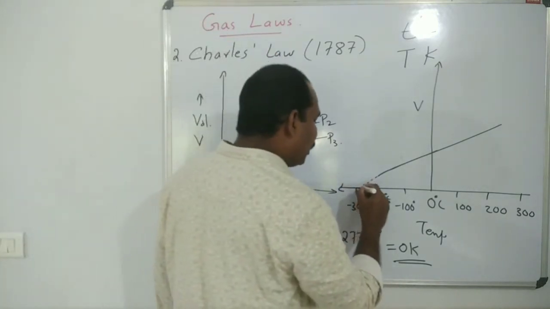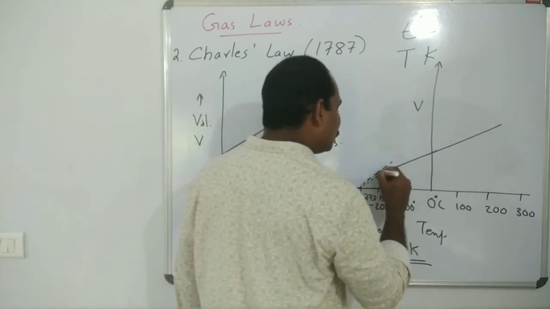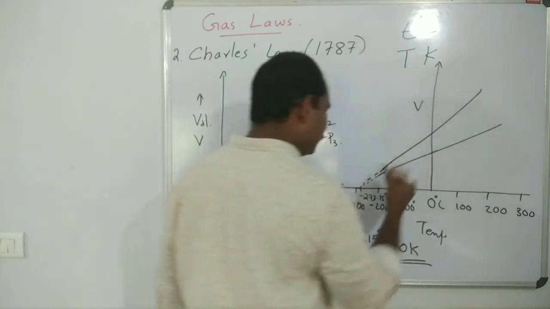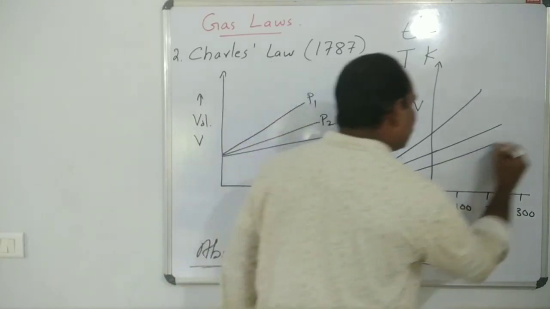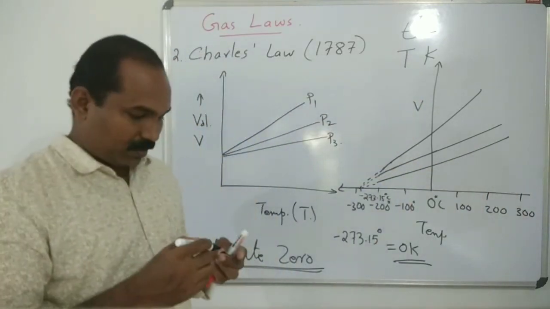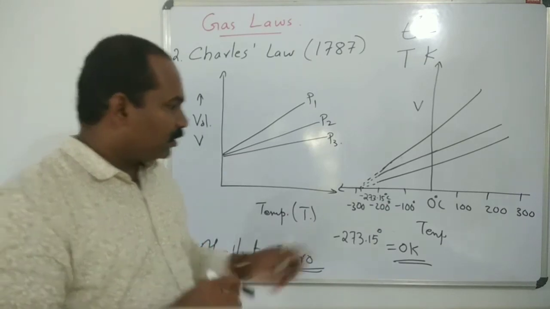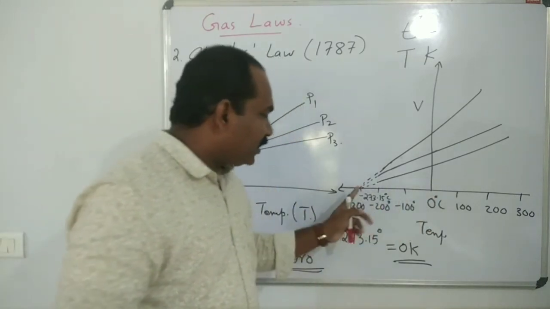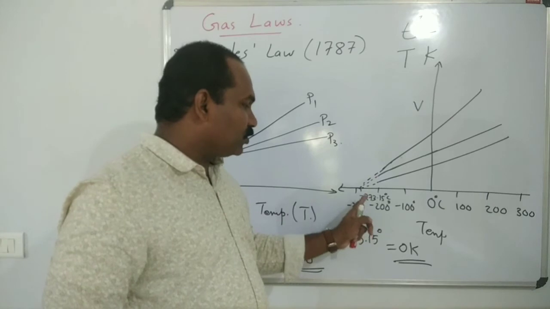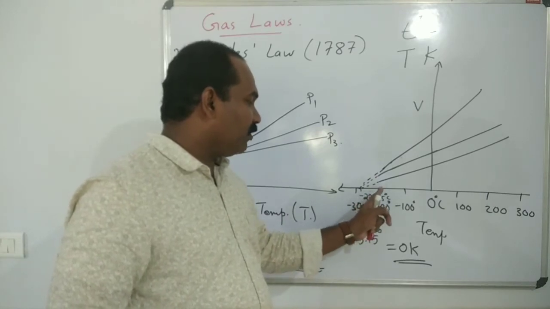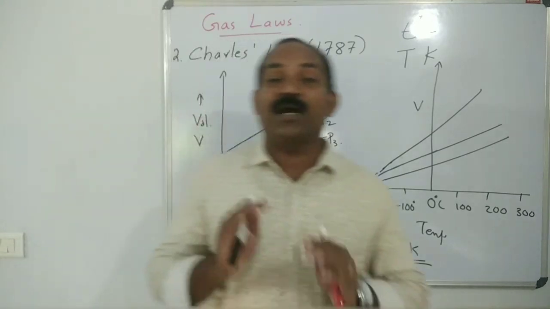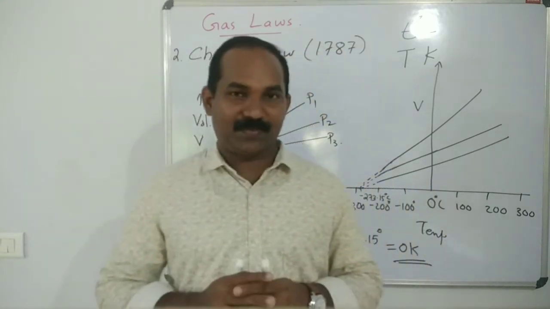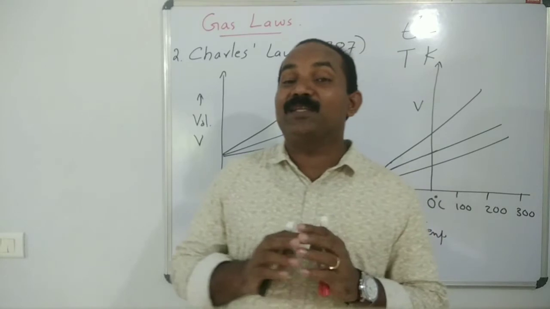Then again, another plot we have to draw like this. When the temperature reaches minus 273.15 degrees Celsius, the volume of the gas is equal to 0. It is practically not possible.